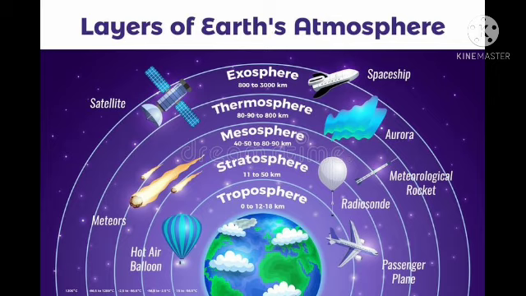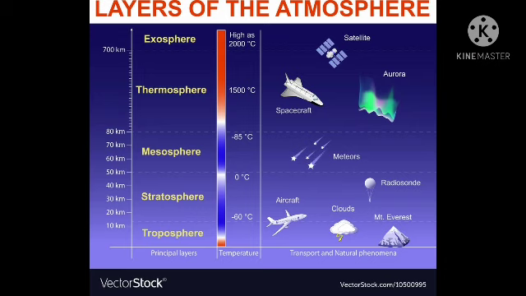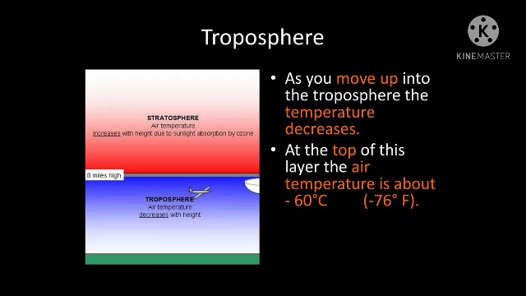It has 5 important layers. First one is troposphere, then stratosphere, mesosphere, thermosphere and exosphere. You can see how many kilometers each extends: 0 to 12 to 18 kilometers, 11 to 50 kilometers, 50 to 80 kilometers. Like that you can see different variations in each of the layers of the atmosphere. Now let us learn the features of each layer.